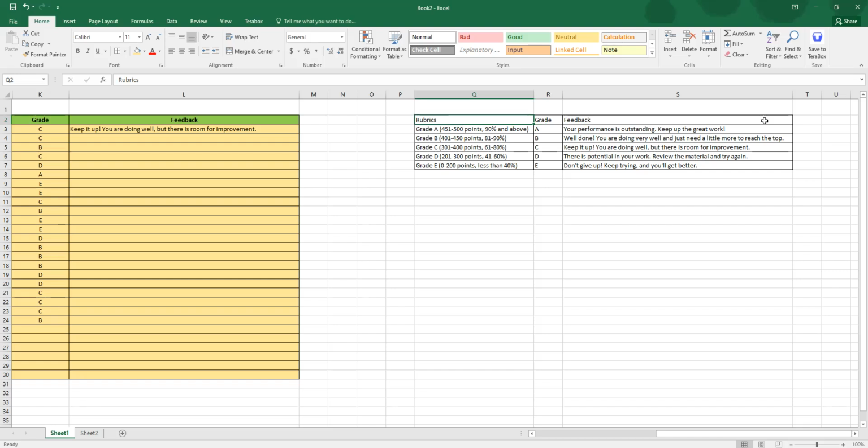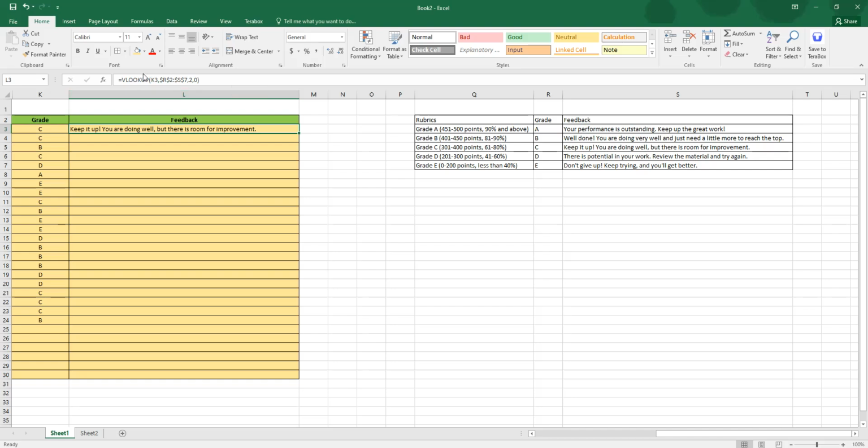This table is very important, in the same order as this table, grade and feedback, grade and feedback. So make sure that your table is in the same format: the grade on the left side, feedback on the right side. That's how it should be. And we're going to use a different formula, and this is what it is. It's a VLOOKUP. You may or may never have heard of this formula. It's very easy. It might take a little getting used to if this is the first time. If you've used it already, then it should not matter.